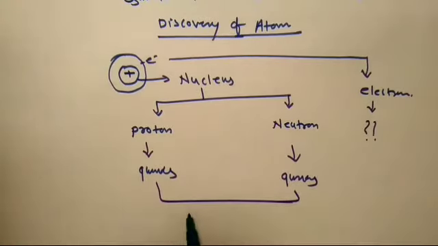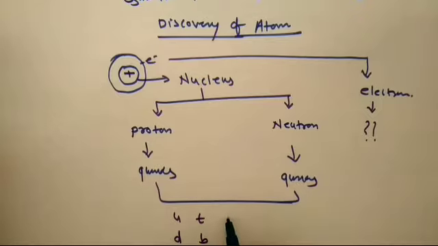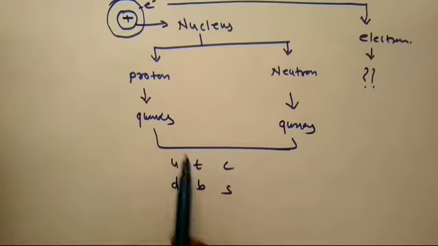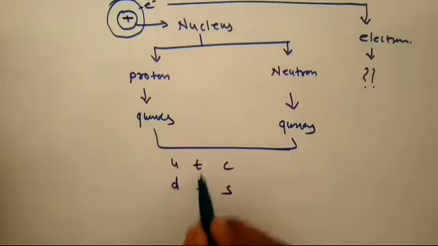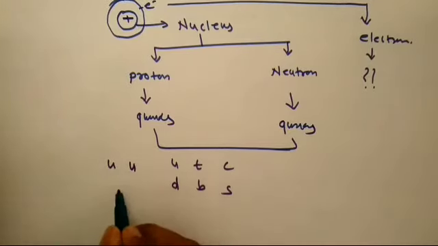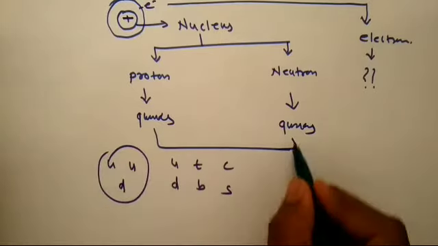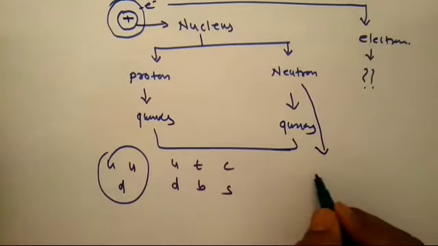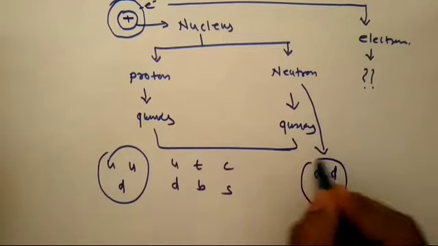Then what are quarks? Quarks are nothing but up quarks, down quarks, top quarks, bottom quarks, and charm and strange. So these are the 6 types of quarks which consist inside the proton and neutron. So that means proton and neutron consist of up quarks and down quarks. Out of these, the proton consists of 2 up quarks and 1 down quark, and the neutron consists of 2 down quarks and 1 up quark.